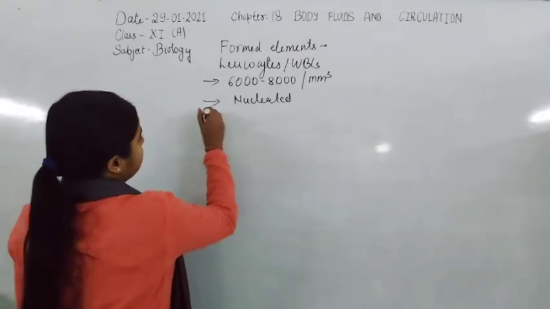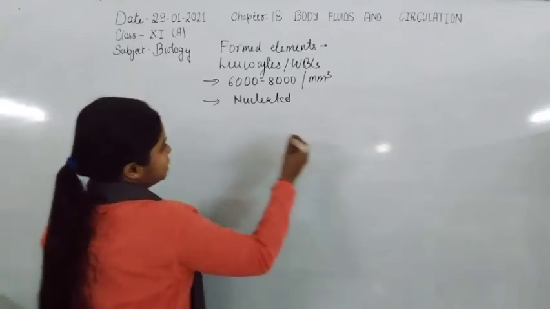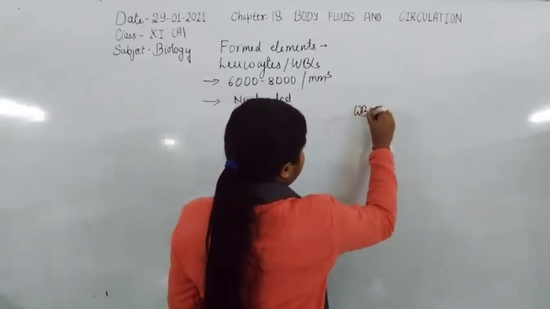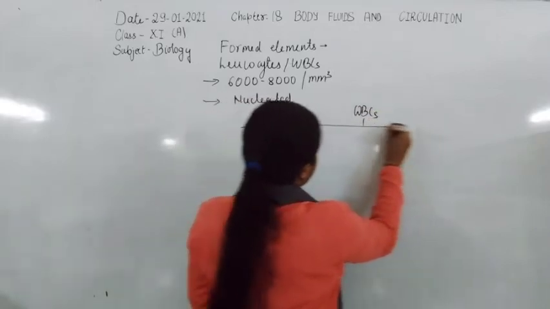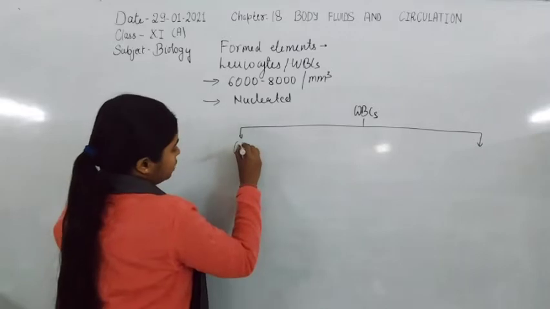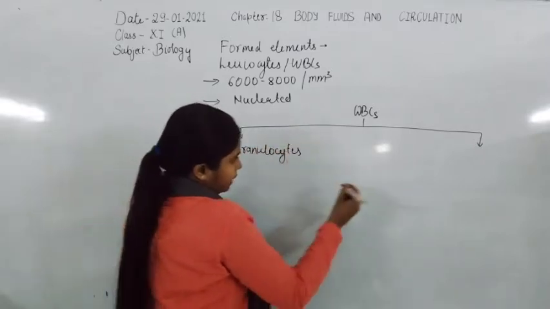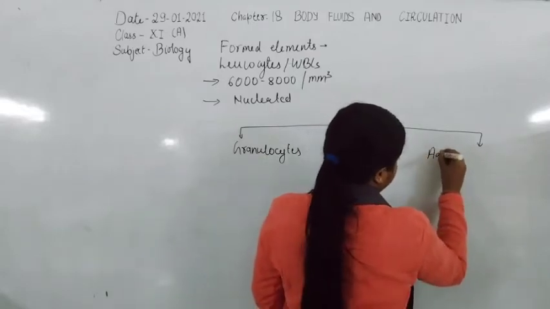Now the leukocytes or WBCs are divided into two different types, that is granulocytes and agranulocytes.